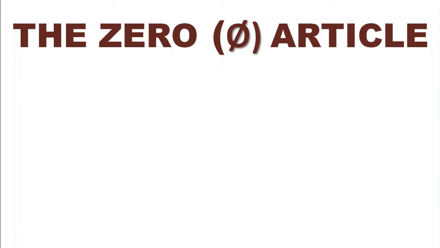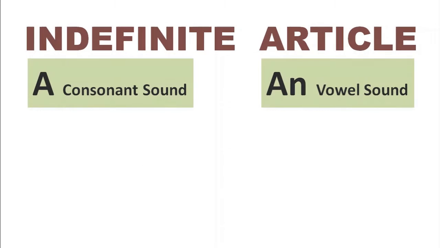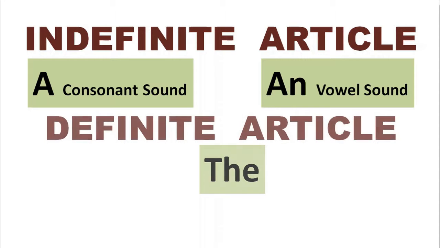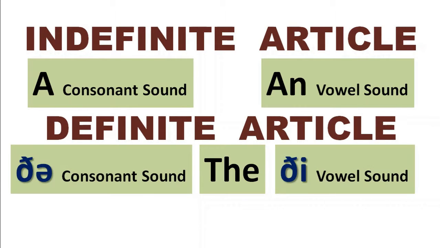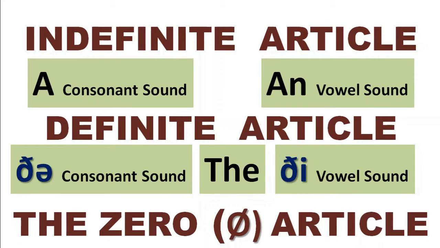Anyway, just to sum up, the indefinite article is a when we use a consonant sound and an when we use a vowel sound. The definite article is the, which is pronounced differently with a consonant sound and with a vowel sound. So again, remember, consonant sound and vowel sound does change both the articles, both indefinite and definite. But as far as the zero article is concerned, it doesn't matter because there is no article. We don't care how it sounds, it's just not there. But getting the zero article option right, that is the tricky bit.